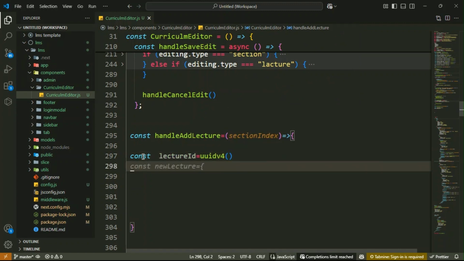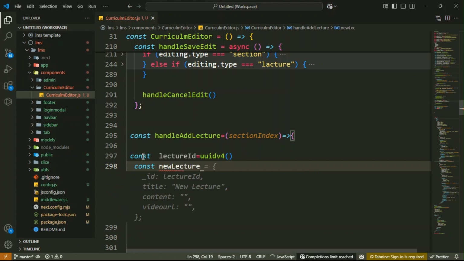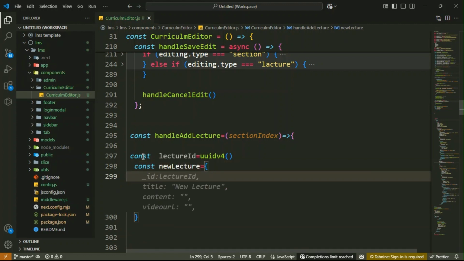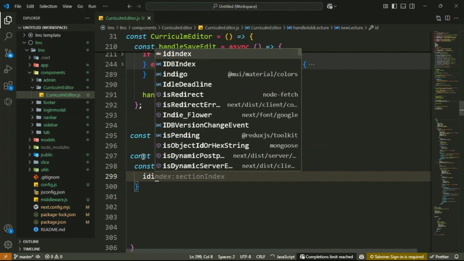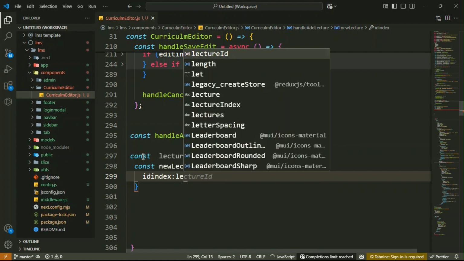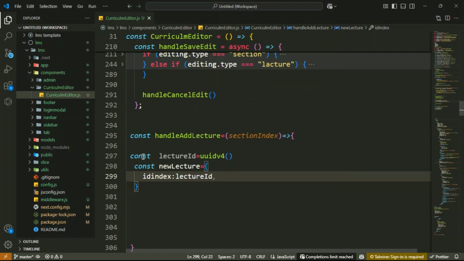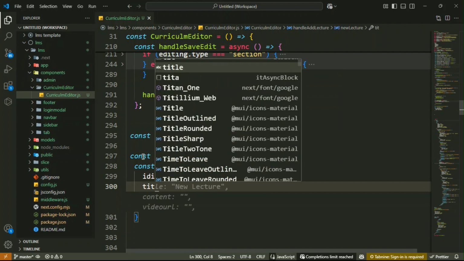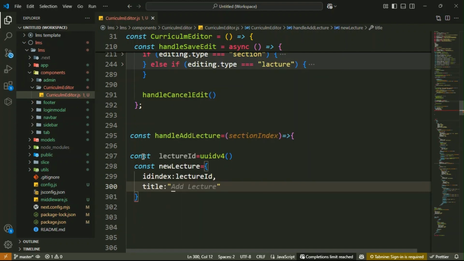And then after that here create a new lecture object with the generated ID and default title that is a new lecture. So here you have to create the object const newLecture, inside it here that is an id, that is the lectureId. So here you have to write the lectureId, and then after that here you have to write the title. Okay, here title it is a new lecture. Got it.